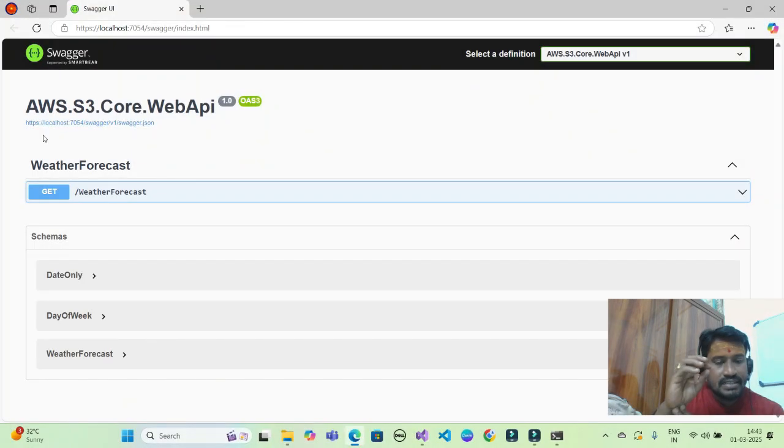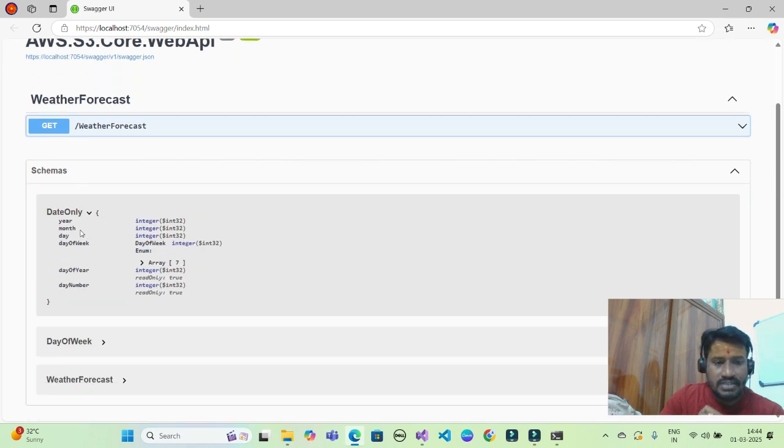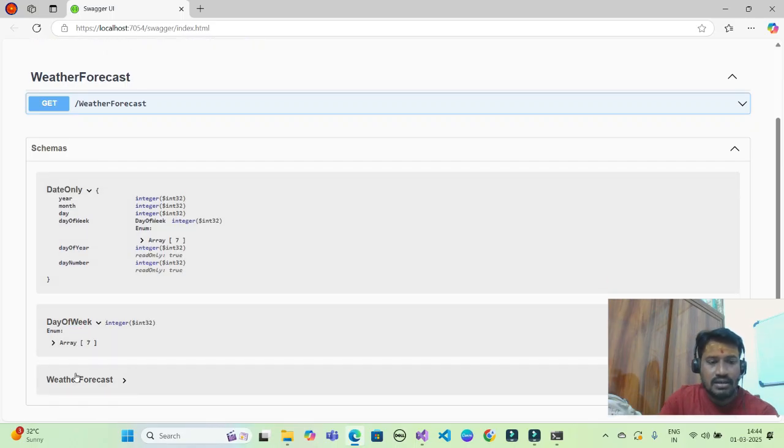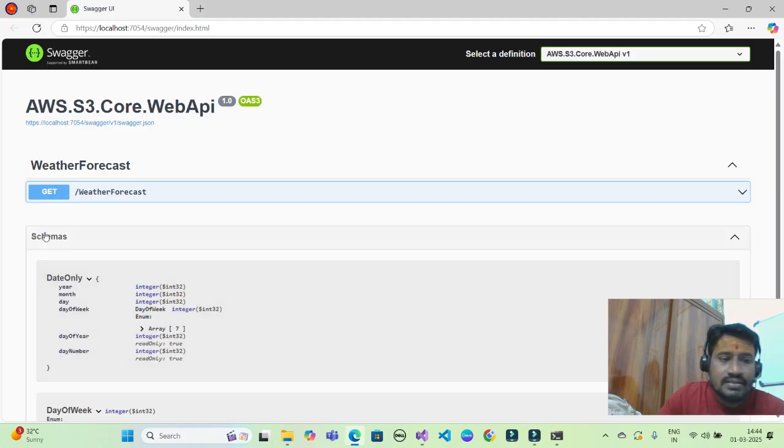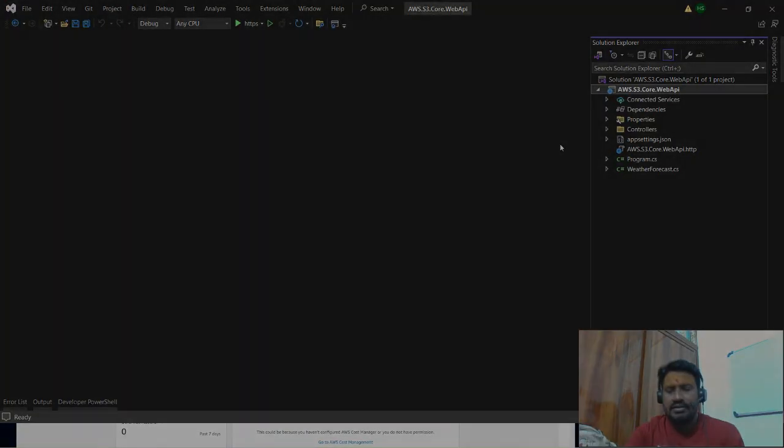By default, when I select a project of kind .NET Core Web API, it will configure a weather forecast code snippet into my scaffolding process. Here I can see how my actual payload looks like, what is the request that I have to send, what is the response I'll get. These things are called schemas. So my project is running as expected.